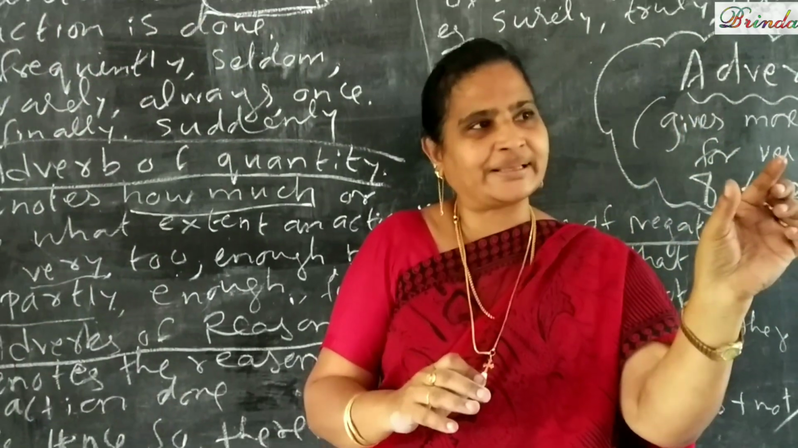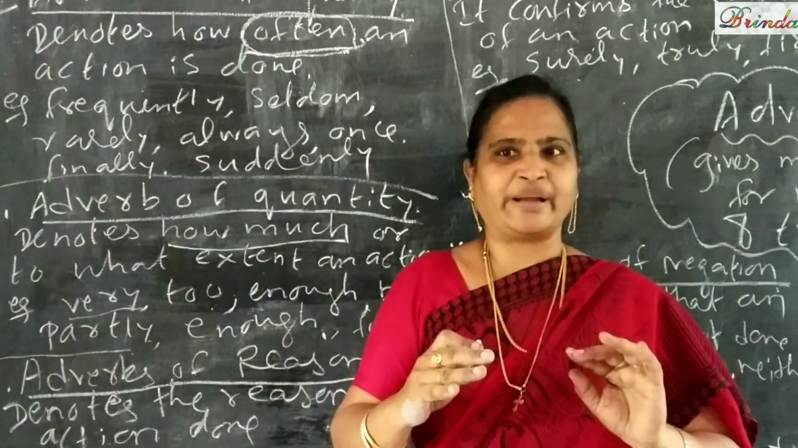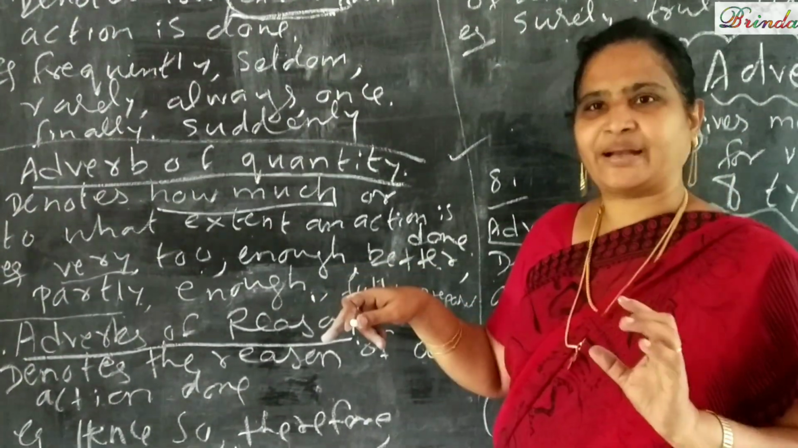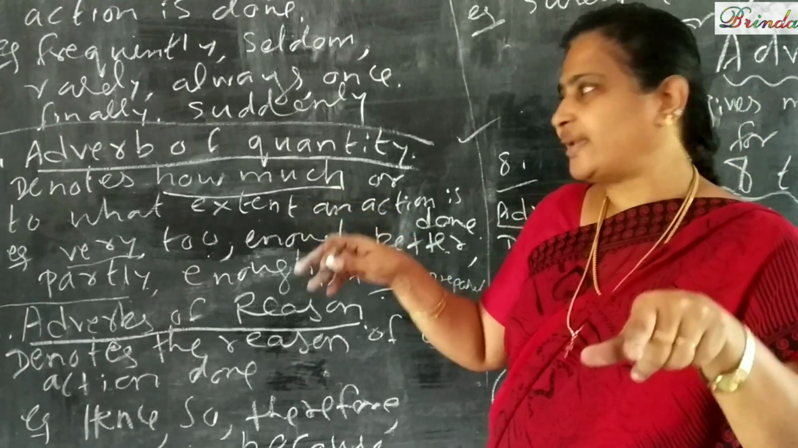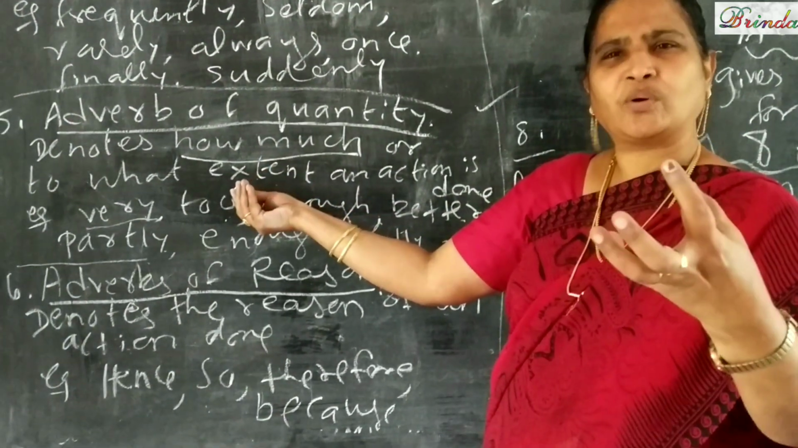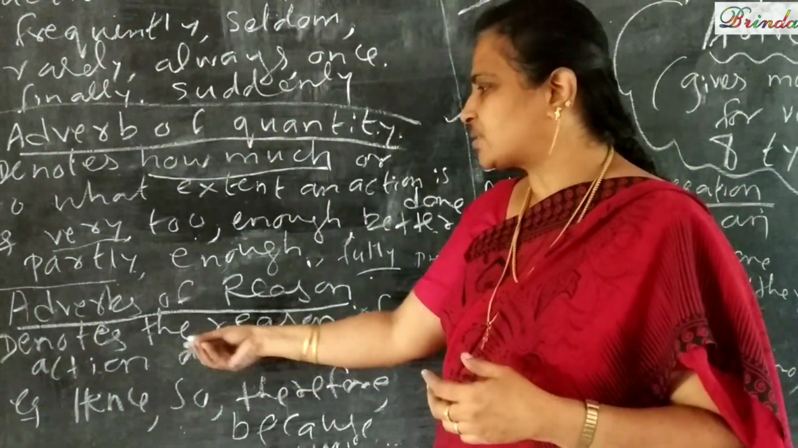Prepared. The prepare is the verb. எவ்வளவு prepare பண்ணிருக்கிற? ஃபுல்லா prepare பண்ணிருக்கிற. So that's what fully prepared, partially prepared. So if it is denoting the thing, how much? எவ்வளவு? அதுக்கு adverb of quantity. Okay, children, moving on next one.